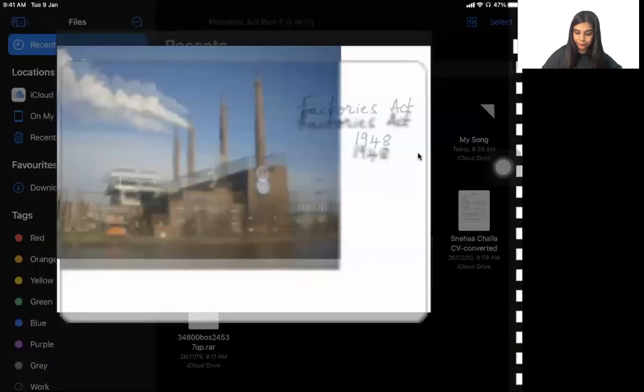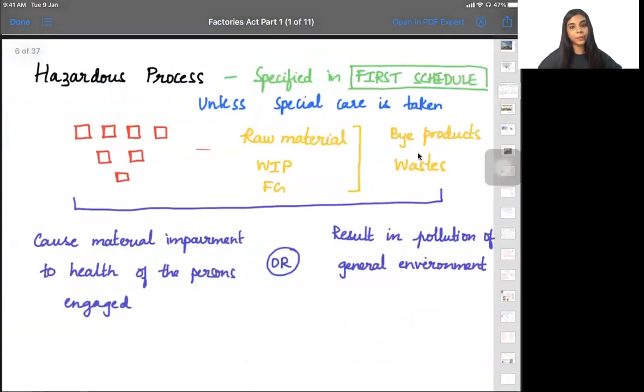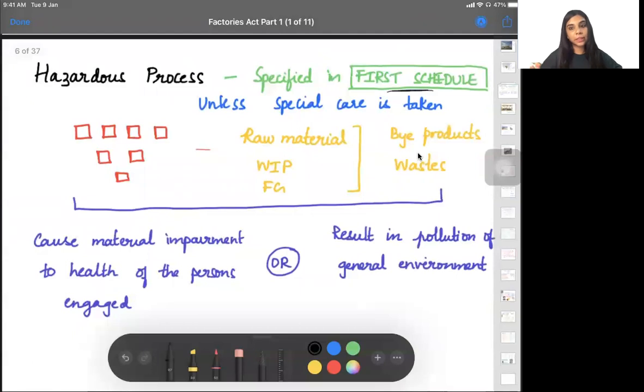Okay. So moving ahead, we are going to talk about what is a hazardous process. Hazardous process is specified in the first schedule. There is a first schedule in this act, so all the hazardous processes are listed in this particular first schedule. Anything that can be taken special care of.